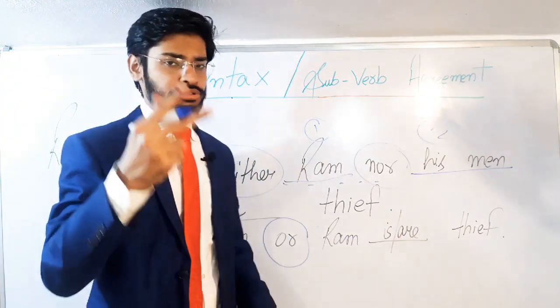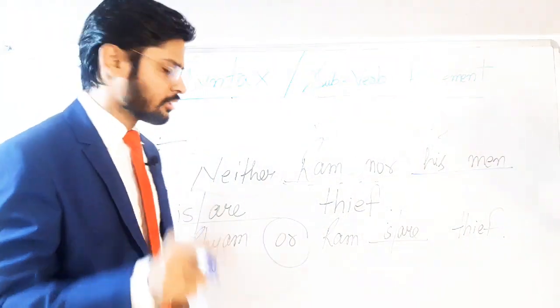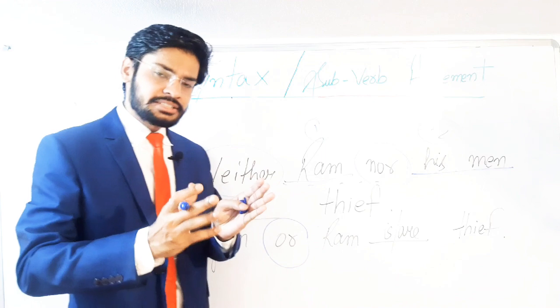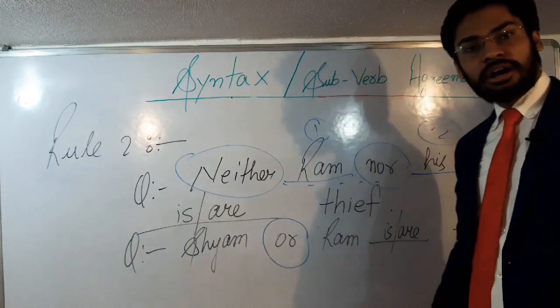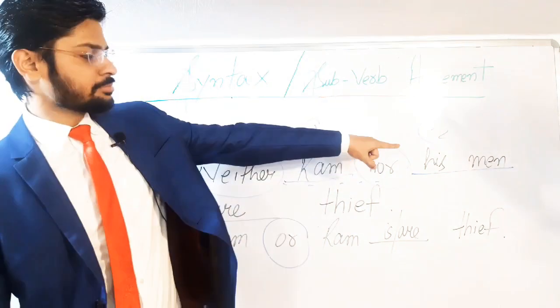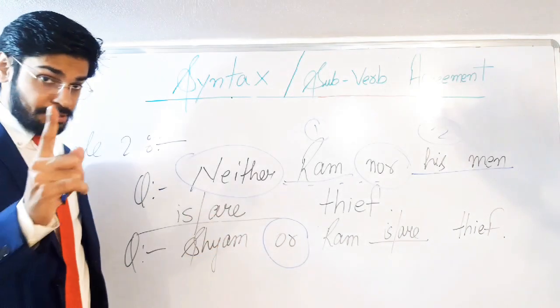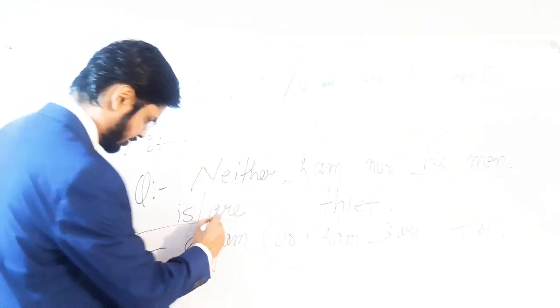So we have here two subjects. First one is Ram, which is singular. Second one is his men, which is plural. And as I have said, if the subjects are joined by neither nor, or either or, not only but also, then your verb will depend on the second subject. Second subject is his men, which is plural. So our correct answer would be what? Plural. So between is and are, what's the plural verb? Absolutely, are is the correct answer. Now come to the second question.